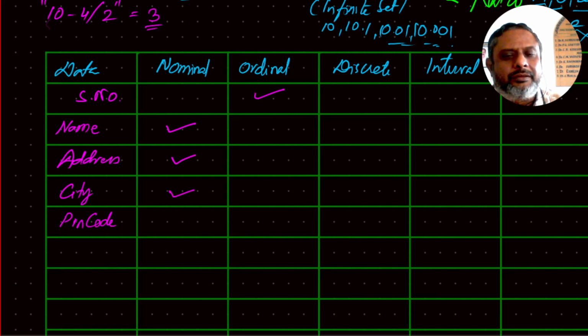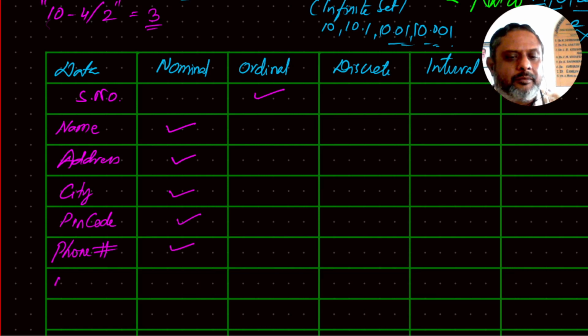So pin code again is a 6-digit number which maps to some particular area. Though it is put in terms of numbers, it is not arithmetically meaningful, and hence it is not quantitative, it is qualitative. Whichever pin code you write first, whichever you write next, doesn't matter. Therefore, it is not ordinal, it is nominal. Then phone number, of course, it is nominal.